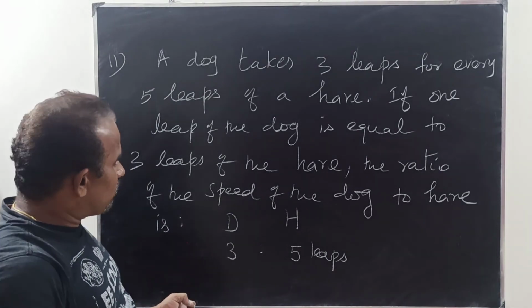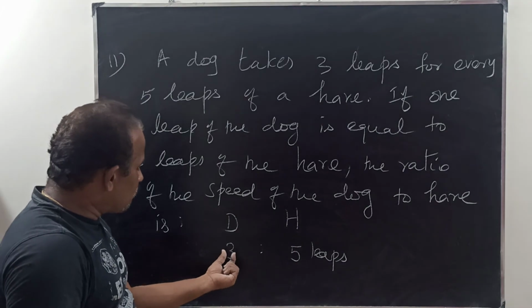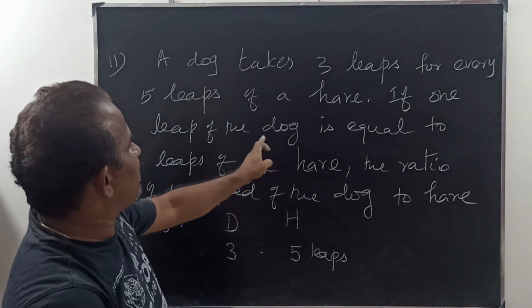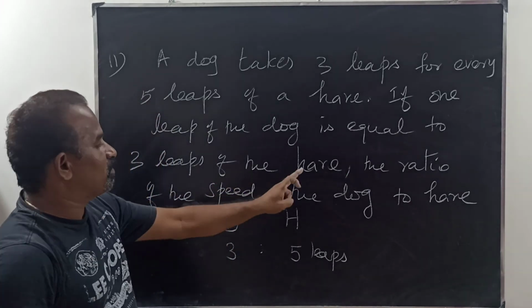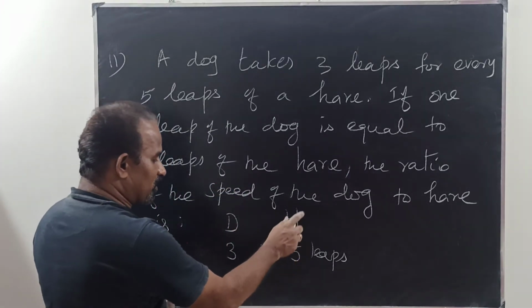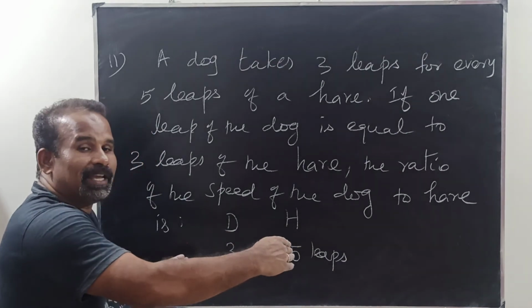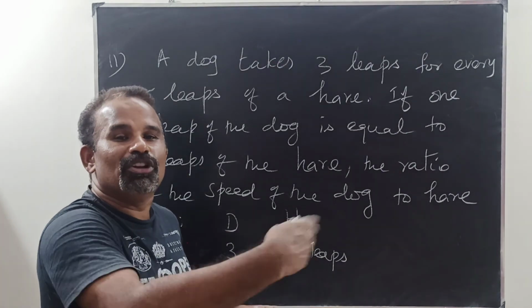Here each leap of the dog is equal to 3 leaps of the hare. Here it is 5 leaps of the hare. We have to convert this so the unit is the same, then only we can compare.